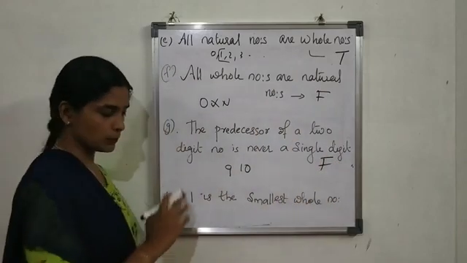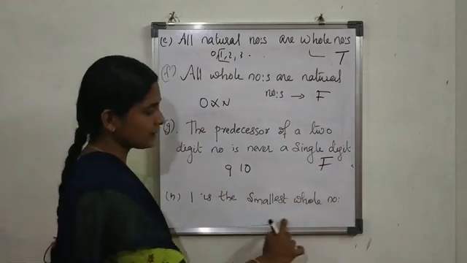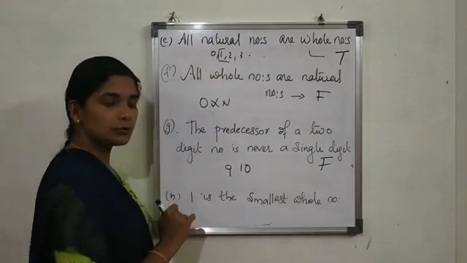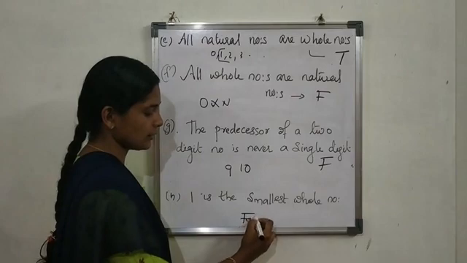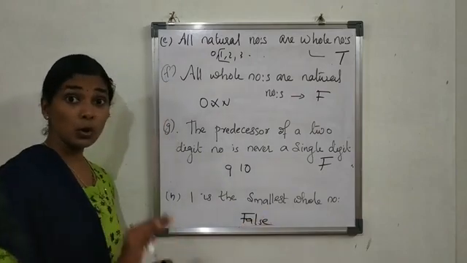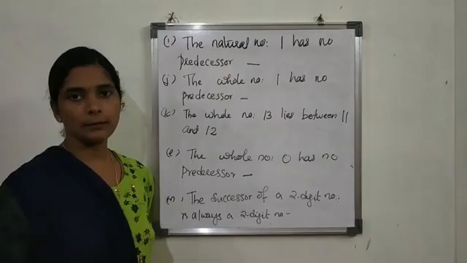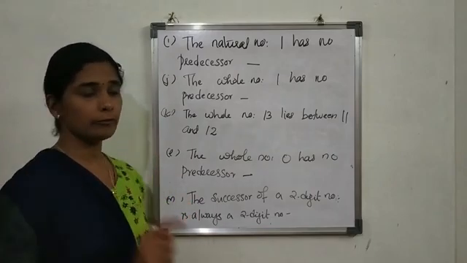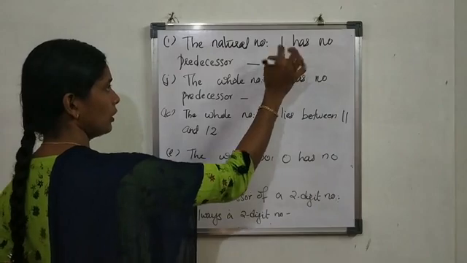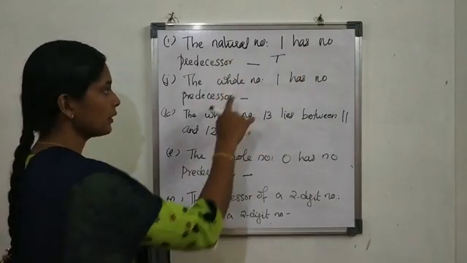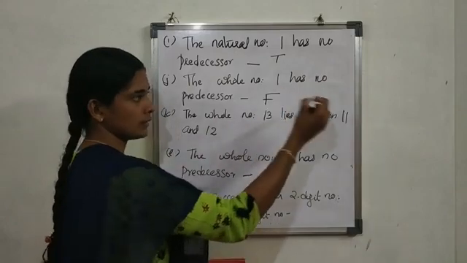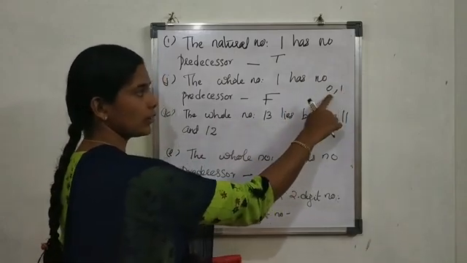Then, 1 is the smallest whole number. Whole numbers start from 0, so this is false. 1 is the smallest natural number. Predecessor means backward, and natural numbers start from 1, so it has no predecessor. The whole number 1 has no predecessor. That is false because 0 is there. The predecessor of 1 is 0.